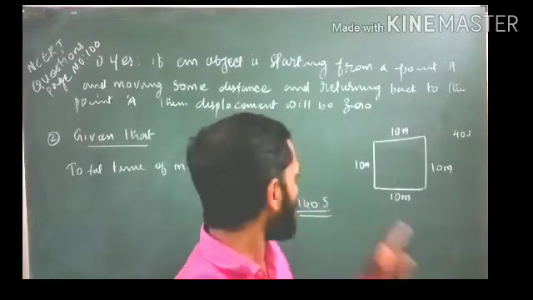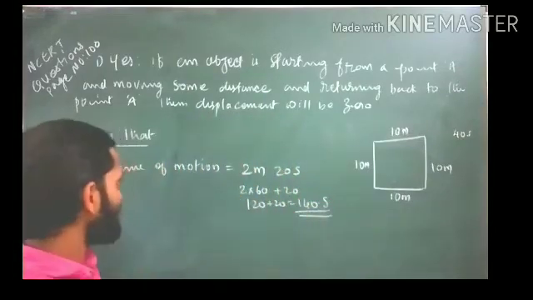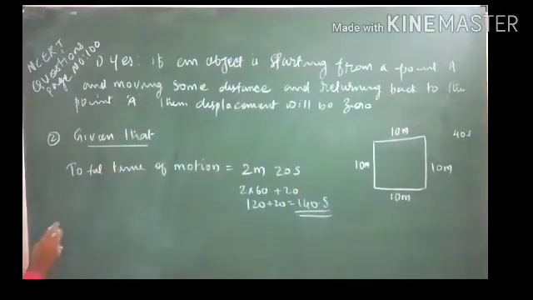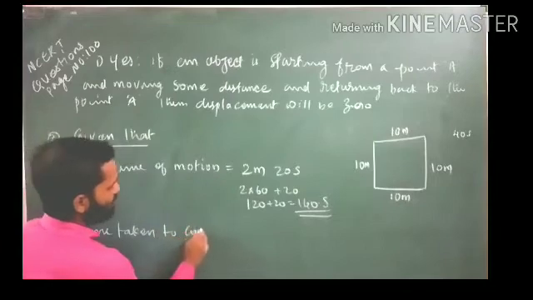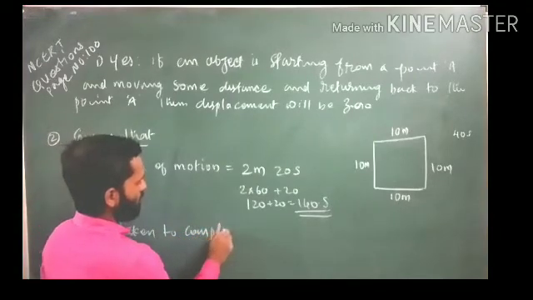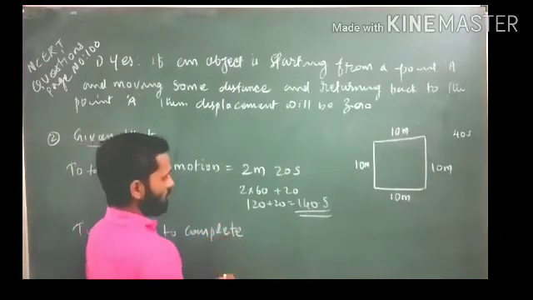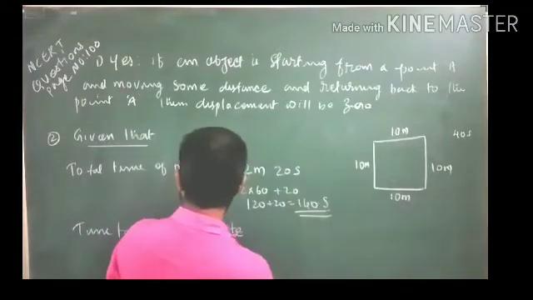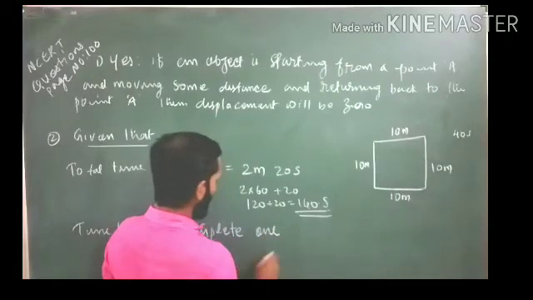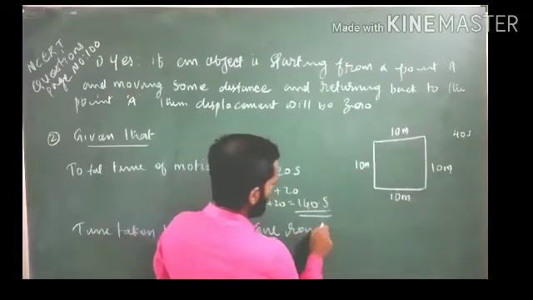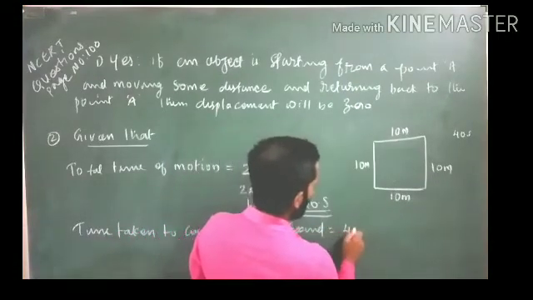Now, one more thing: the time taken to complete one round is equal to 40 seconds.